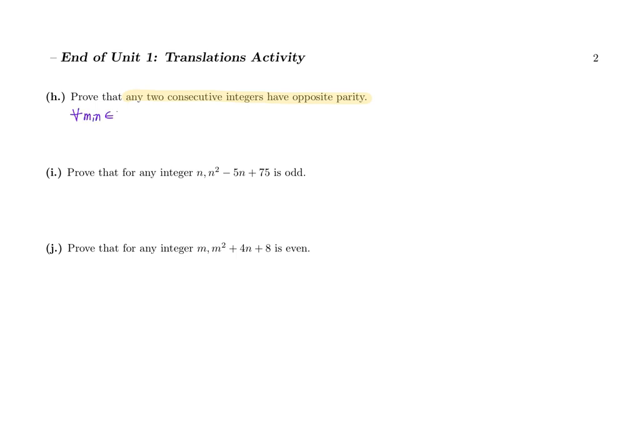So for m and n in the set of integers, if m and n are consecutive, then m and n have opposite parity.